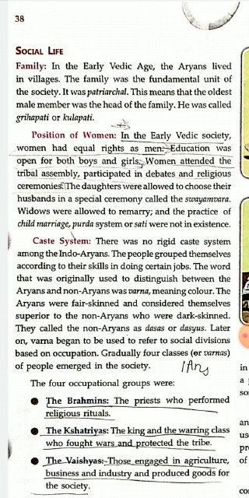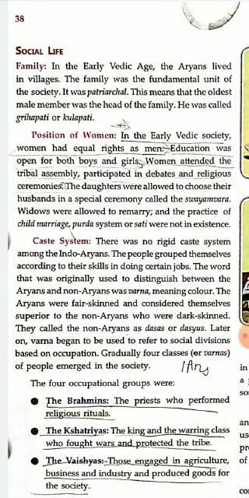Widows were allowed to remarry, and the practice of child marriage, the Parda system or Sati, were not in existence. So during the early Vedic period, widows were allowed to remarry. Widows means those who have lost their husbands. So these widows were allowed to remarry, and the practice of child marriage, Parda system and Sati were not in existence.